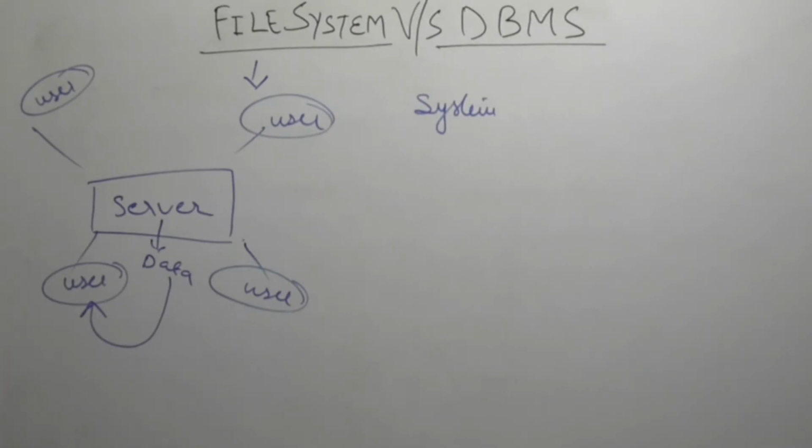They are trying to access that data. So I am not the only one accessing this data, other users are using it also. Users are present all over the world, that's why they are using the data. At this point we cannot use file system, we have to use DBMS. In file system you can't work together, you can't access your data at the same time. Many people cannot access your data at a particular time. But in DBMS, many people can easily access your data because it's on a centralized location.